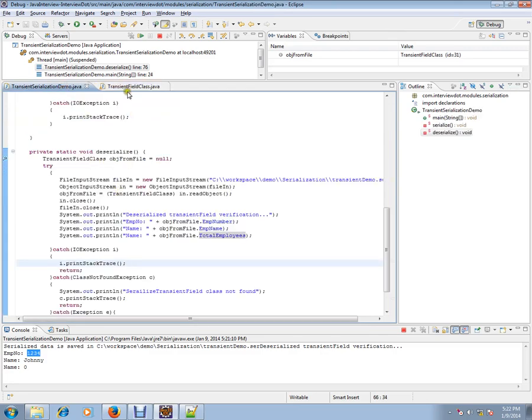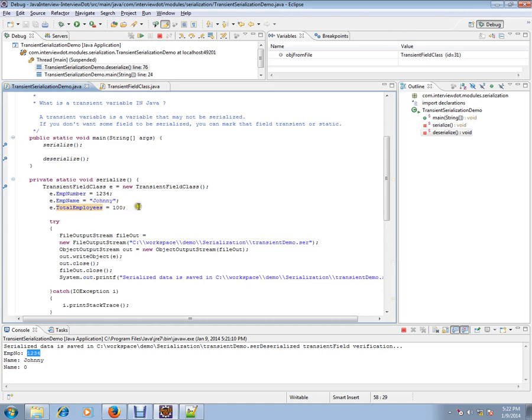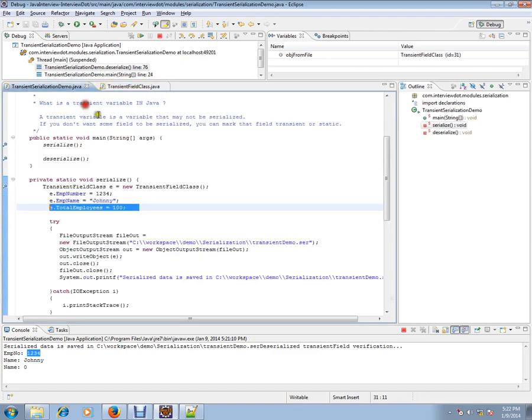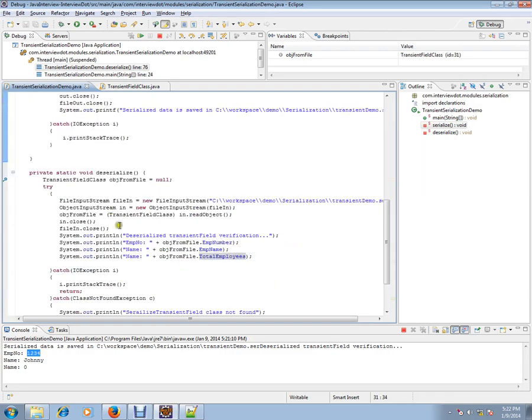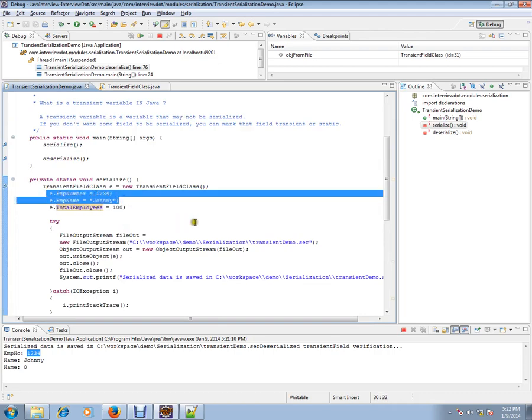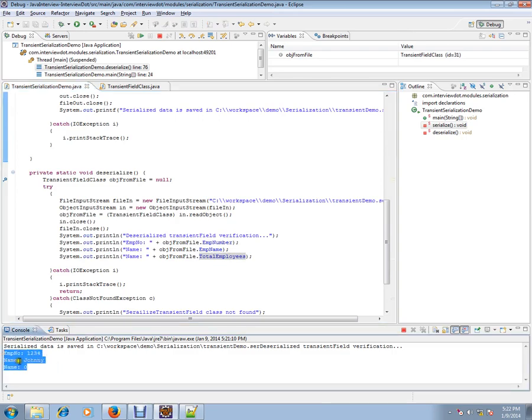If you don't mark this as transient, you will get 100, whatever you stored during serialization. So whenever you mark an attribute as transient, it will not be involved in the serialization process. That means this 100 is not stored in the file. Whenever you read, it gets the default value, whereas the other two attributes are stored in the file, and when I read, I'm able to get these two values properly.